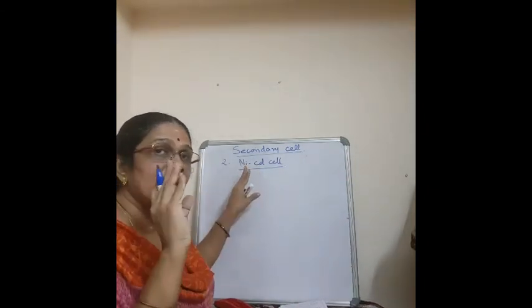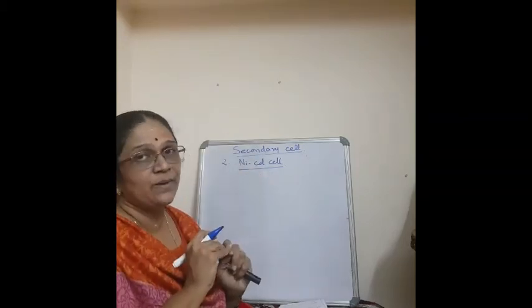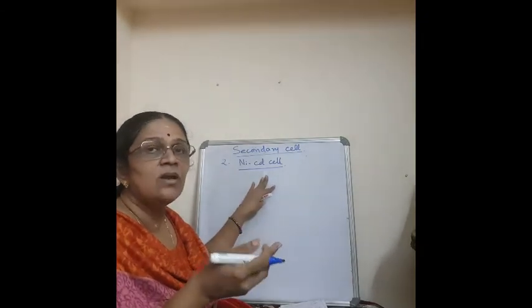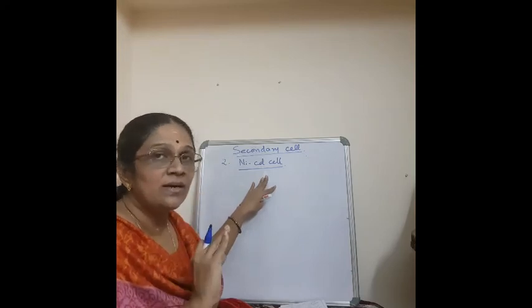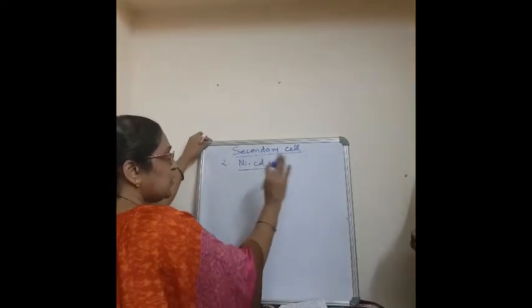The positive plate, the negative plate and the electrolyte in between the positive and the negative plate. That's all. So in the board exam there is no question of diagrams and all. Just to have a reference and to make you understand more clearly, just go through the diagram. Okay. Now coming to the overall reaction. You just want to study the overall reaction.